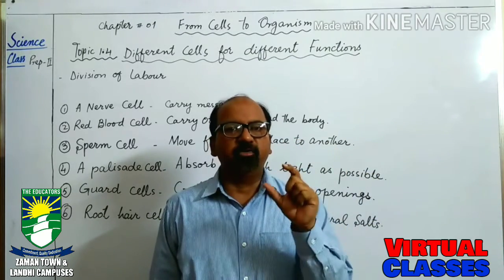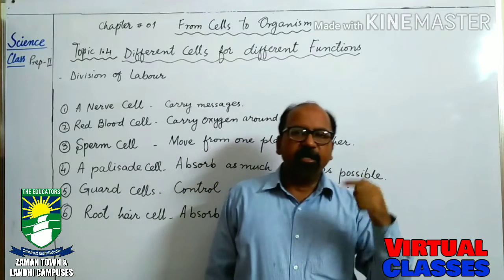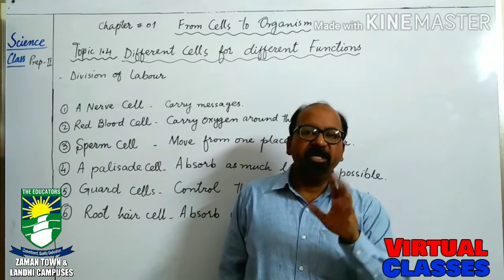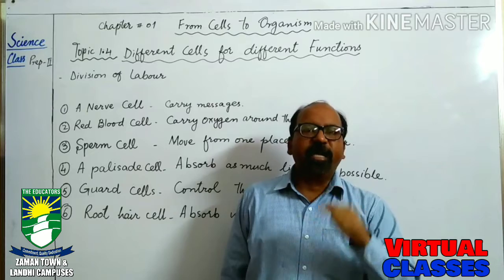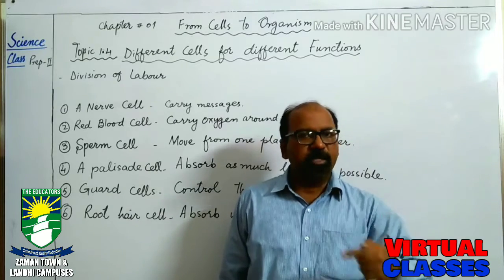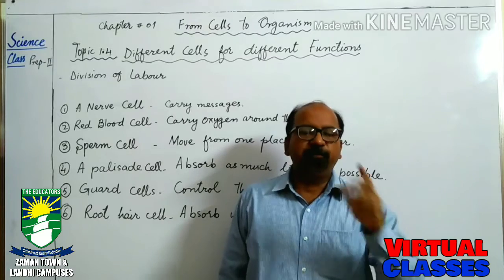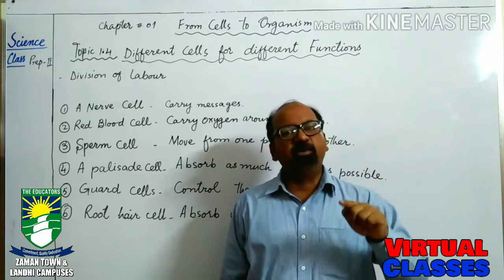We need a microscope to see these organisms, like paramecium. That is called a unicellular organism, meaning they have only one cell. But this one cell carries out all the functions of life. Due to these functions, we can say that this paramecium is a living organism.